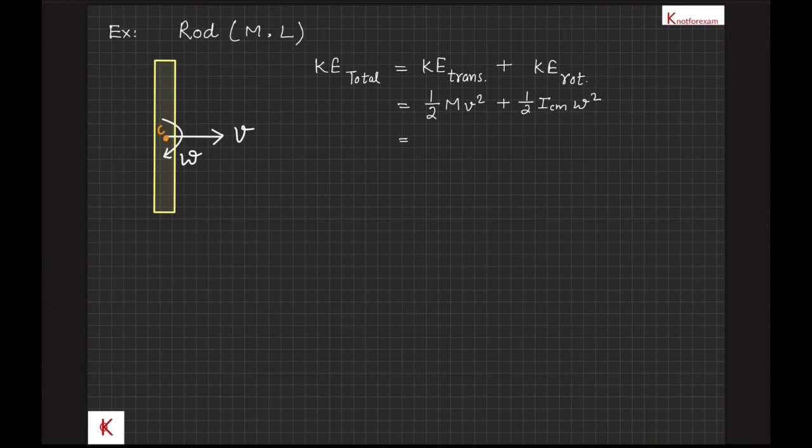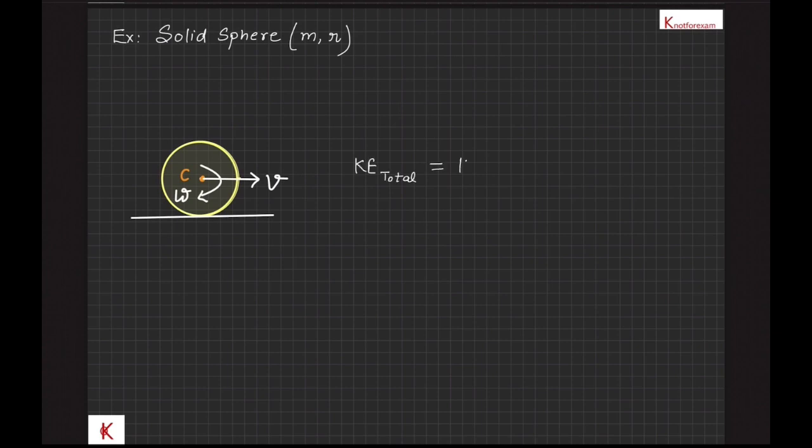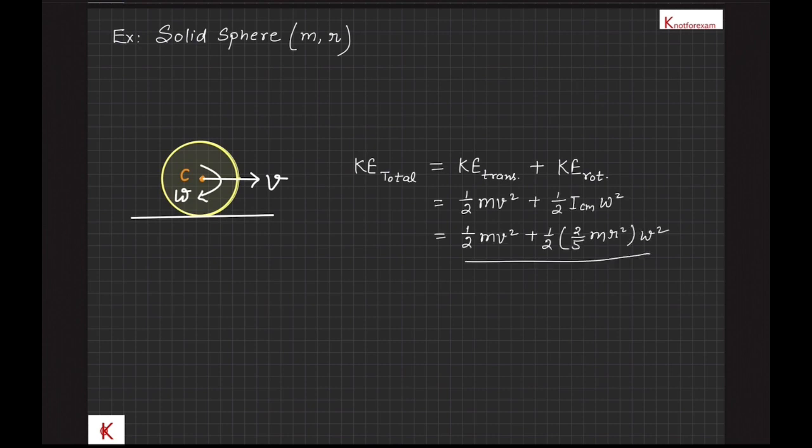Let's see another example. A uniform solid sphere of mass m and radius r is rolling. The velocity of its center of mass is v and the angular velocity is omega. Therefore, the total kinetic energy is equal to the translational kinetic energy of the center of mass plus the rotational kinetic energy about the center of mass axis, that is half m v square plus half I_cm into omega square.